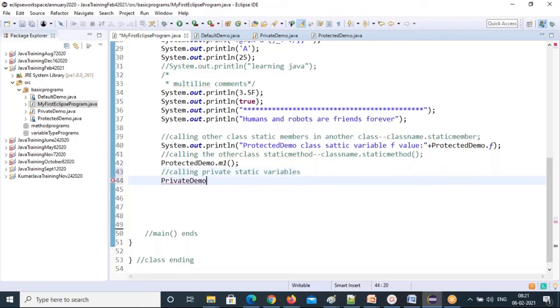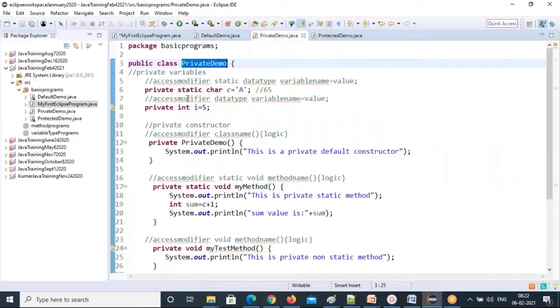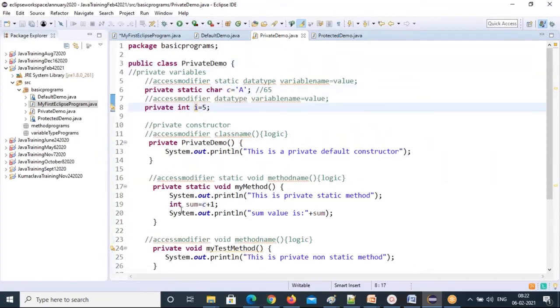You just put that class dot. Is any variable visible? It's not showing anything. Why? Because private is stopping. Private doesn't allow these variables to show in another class. That's why nothing is visible here.